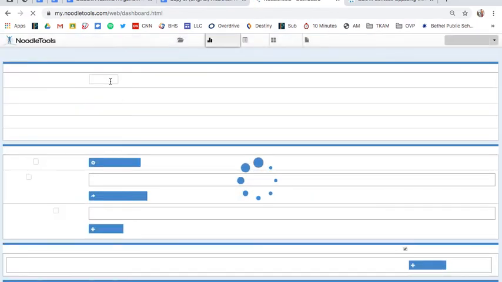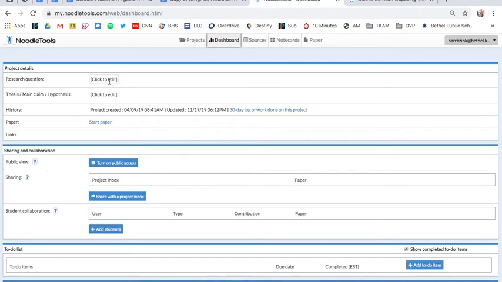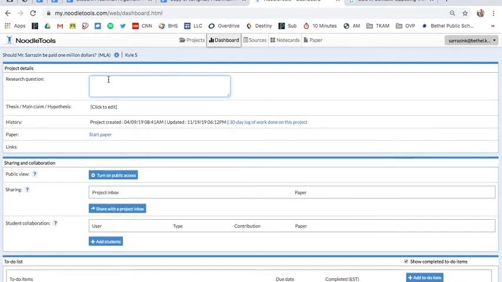Again, at the top, you have your thesis question. All right, as soon as it works, there we go. Okay, again at the top, we're going to do a fake topic of should teachers be paid $1 million to teach. There we go. Don't have a thesis yet, because I haven't done the research, even though I know that I should be paid $1 million.